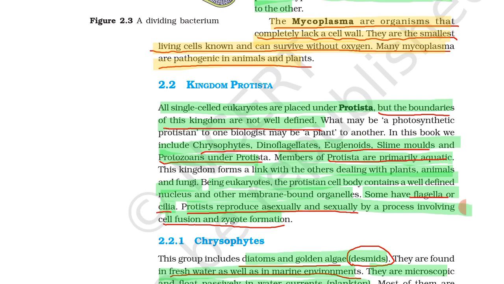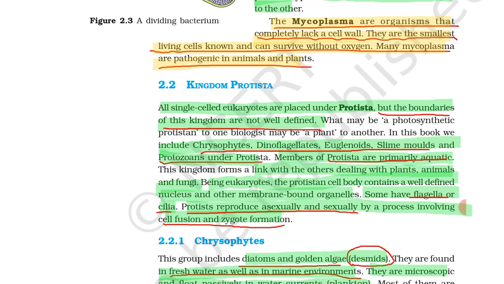Eukaryotes have a well-defined nucleus and cell membrane, but in this kingdom Protista, the boundaries are not well defined. This kingdom includes chrysophytes, dinoflagellates, euglenoids, slime molds, and protozoans. Members of Protista are primarily aquatic. Aquatic means what? These organisms used to live in water.